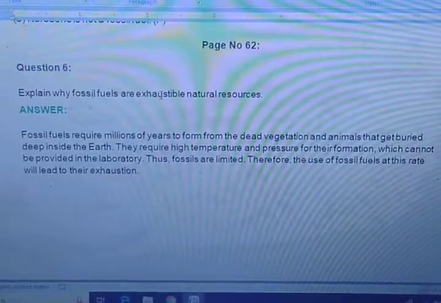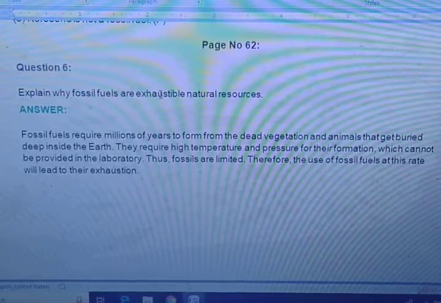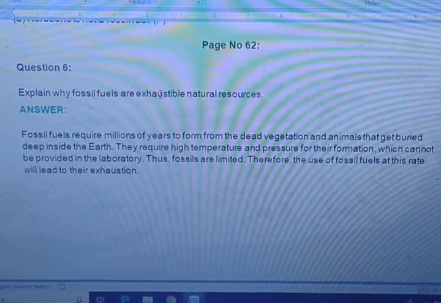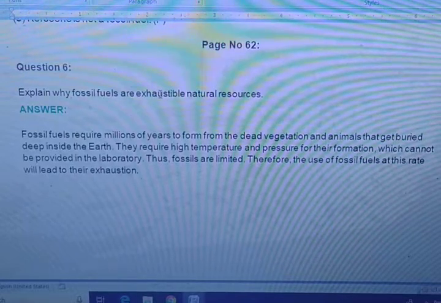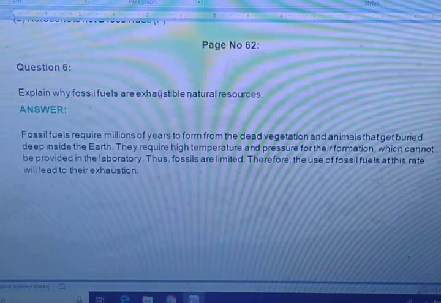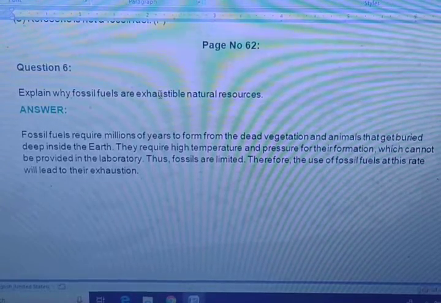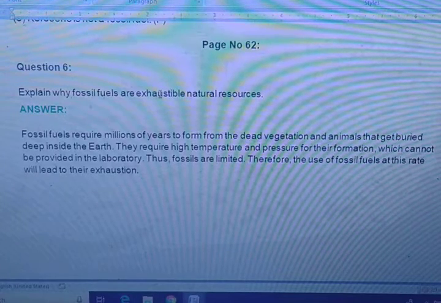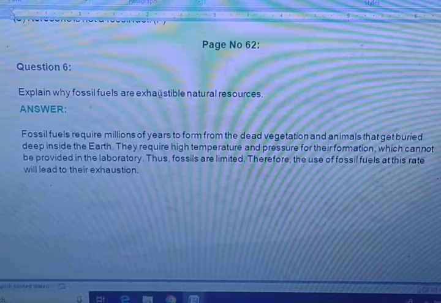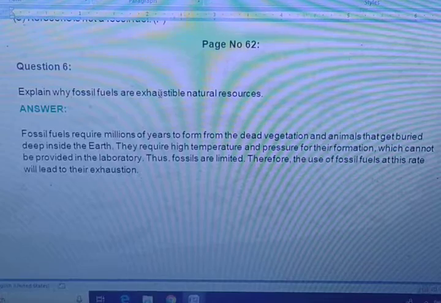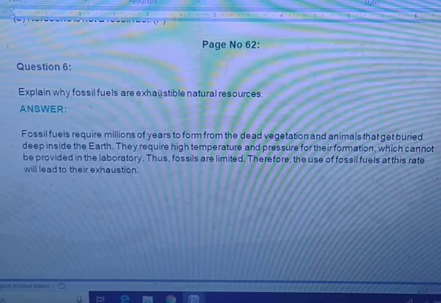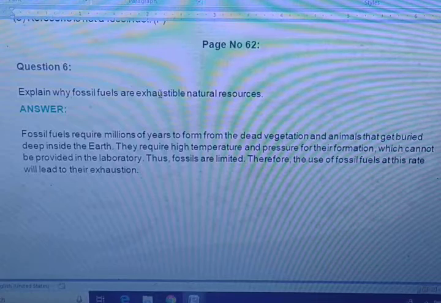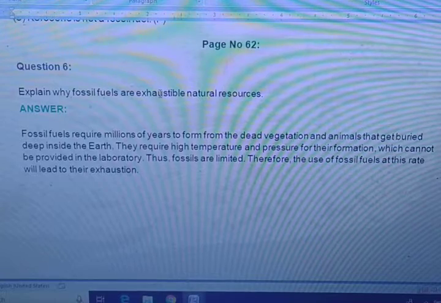Now the next question is, explain why fossil fuels are exhaustible natural resources. Very, very important question. If you have not written, then please write this question in your notebook. Fossil fuels require millions of years to form from the dead vegetation and animals that get buried deep inside the earth. They require high temperature and pressure for their formation, which cannot be provided in the laboratory. Thus, fossil fuels are limited. Therefore, the use of fossil fuels at this rate will lead to their exhaustion.